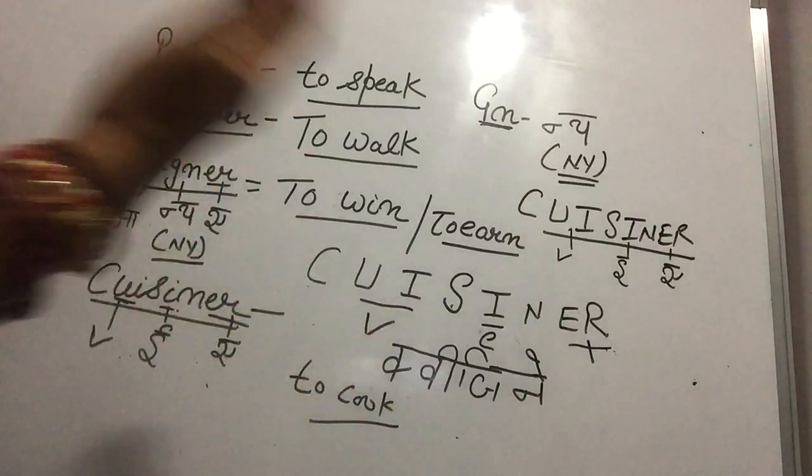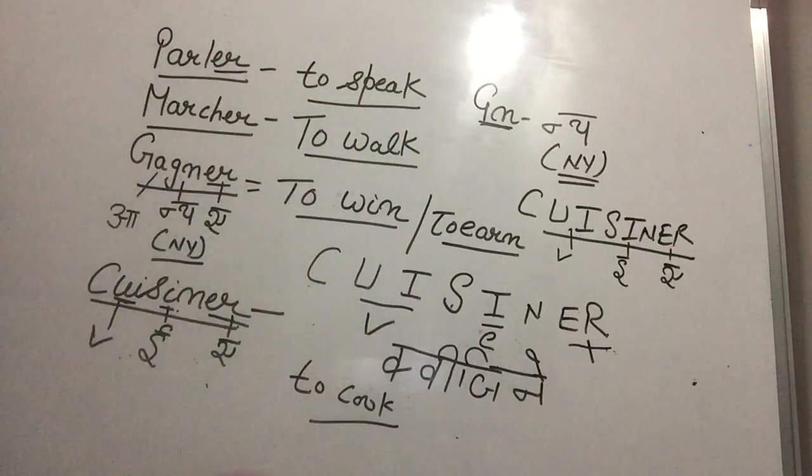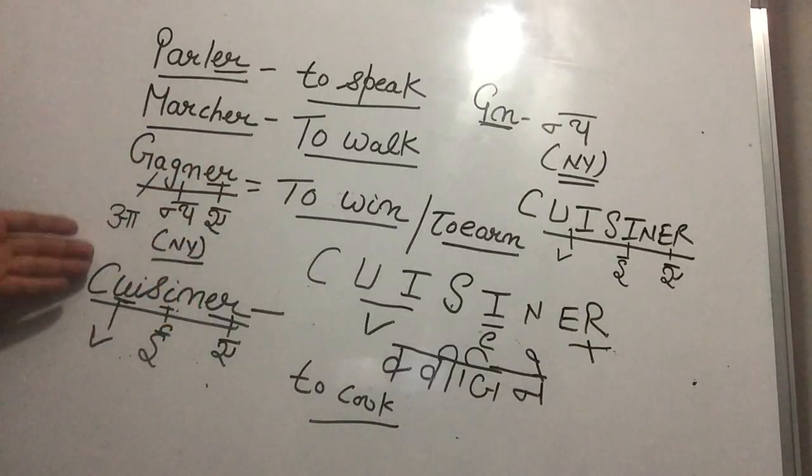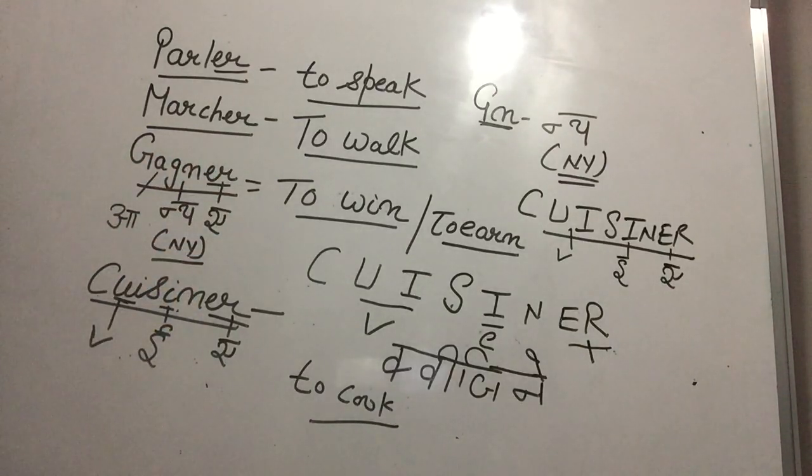Okay, so let's read this. Parler, marcher, gagner, cuisiner. Speak up, Paji. Parler, marcher, gagner, dîner, cuisiner. Very good, Paji. Très bien. Vous êtes très intelligent. You are very intelligent, Paji.